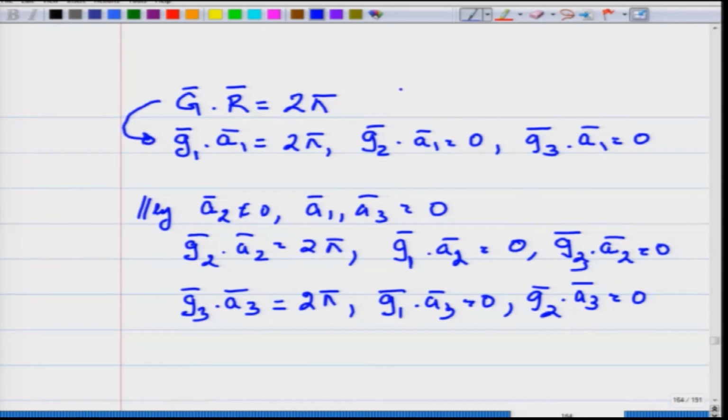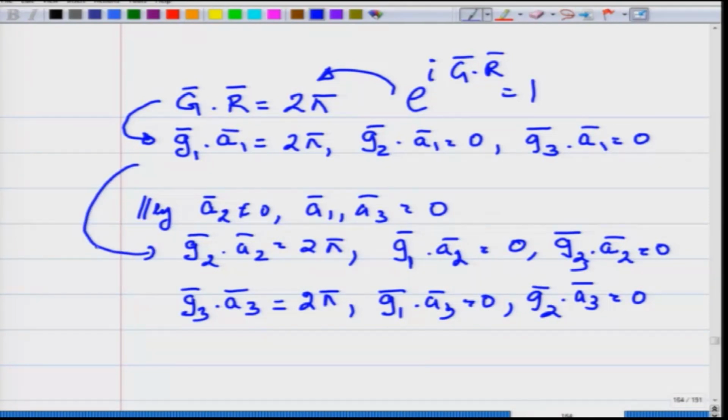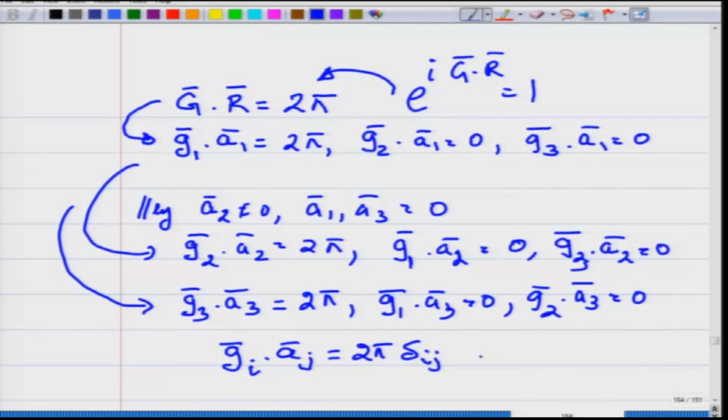So the condition that G bar dot R bar is equal to 1 gives us a way to construct these vectors G1, G2 and G3. In general, I can rewrite all these conditions as Gi dot Aj is 2 pi delta Ij, where delta Ij is equal to 0 for i not equal to j.